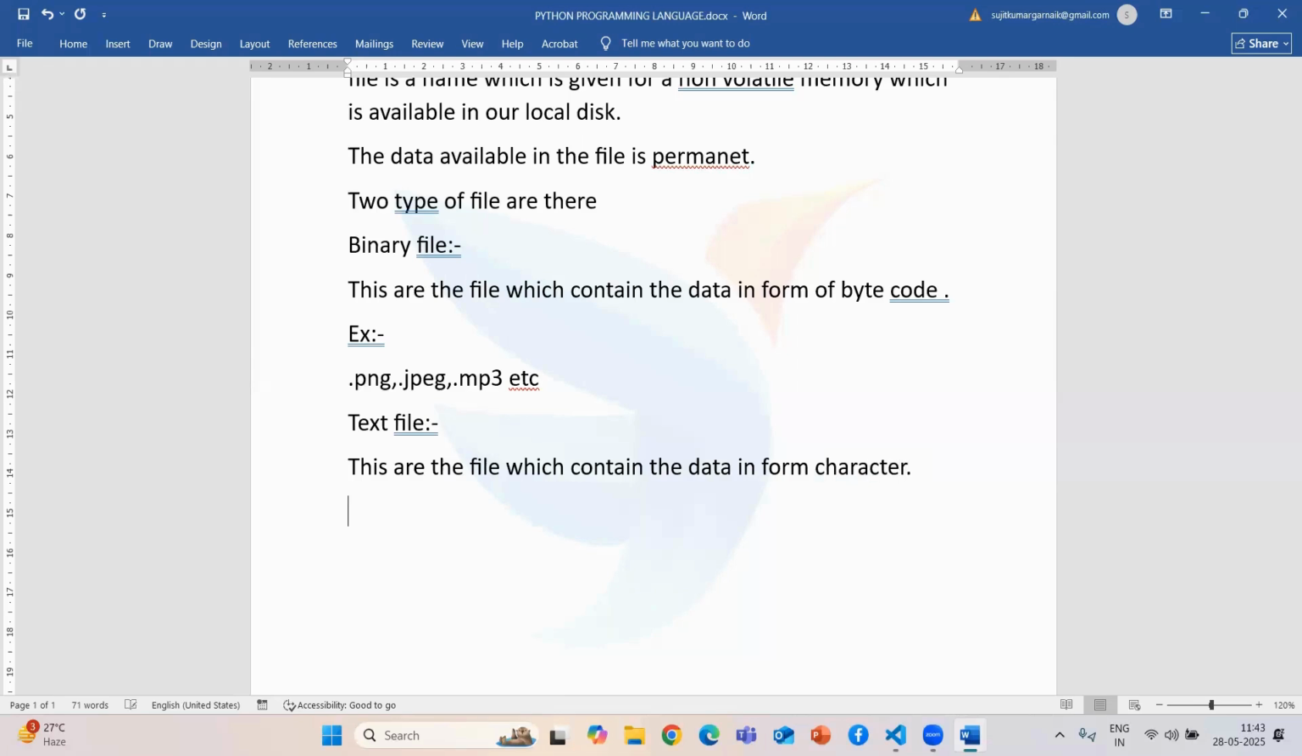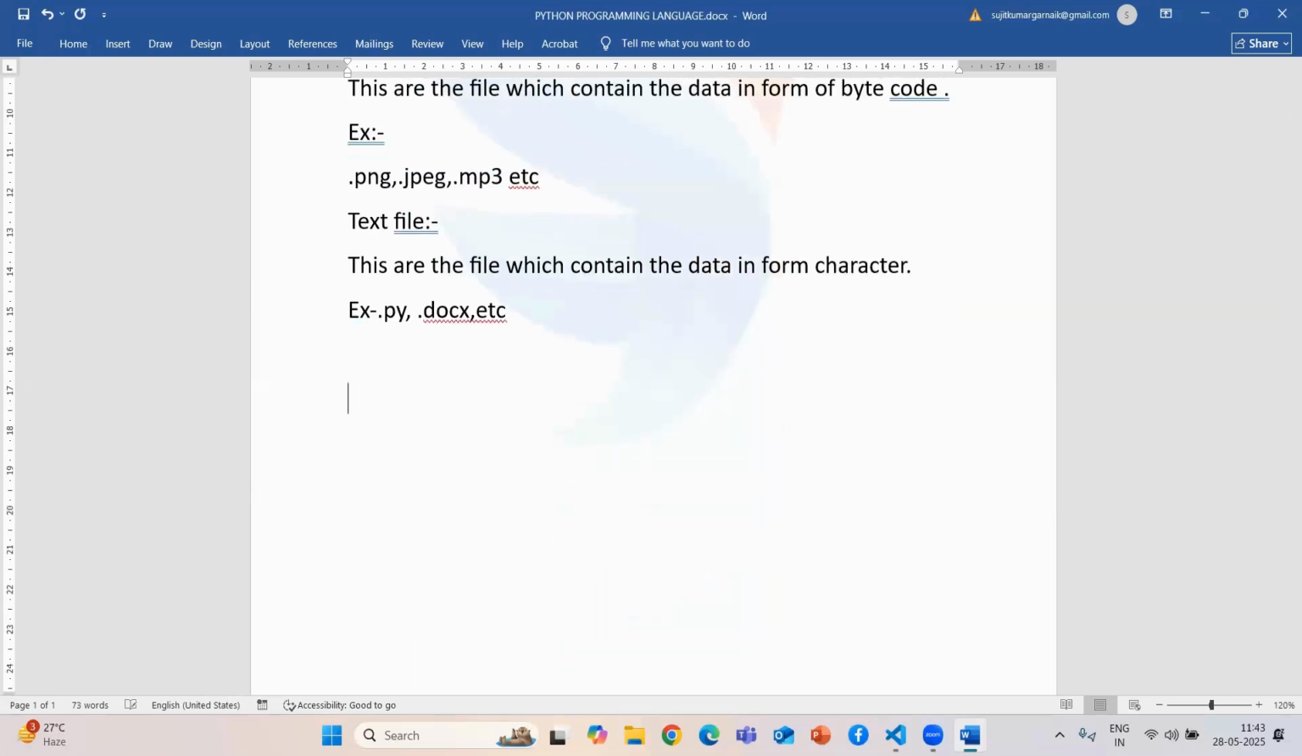An example of this is a .py file. If you open a Python file, you can directly understand the contents, because the data is stored as characters. But if you open a jpg file, the jpg consists of pixels. That's why we can say that this is bytecode. Then we have the doc file. There are so many text files available.